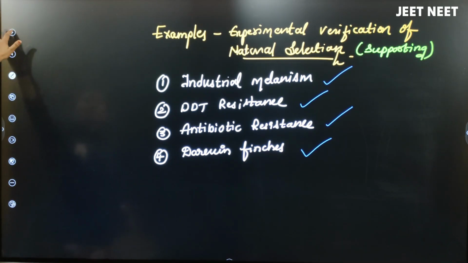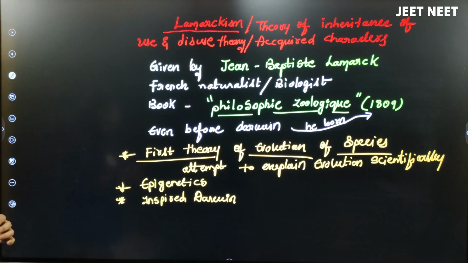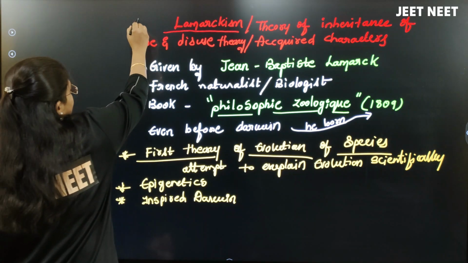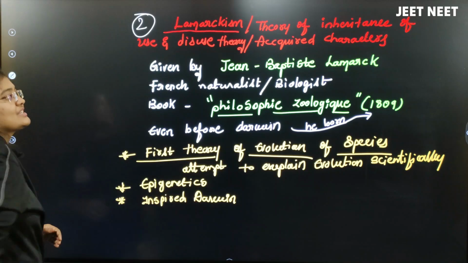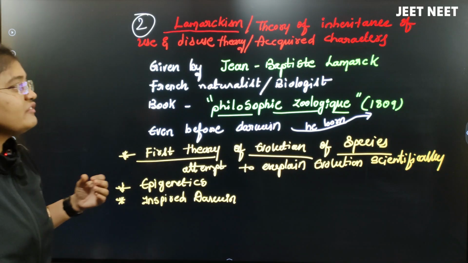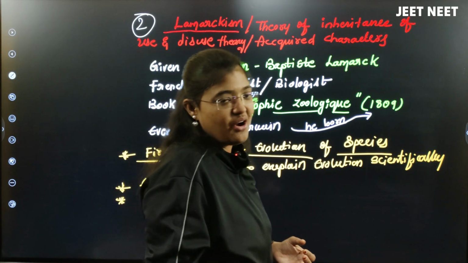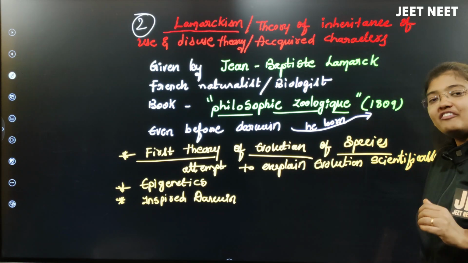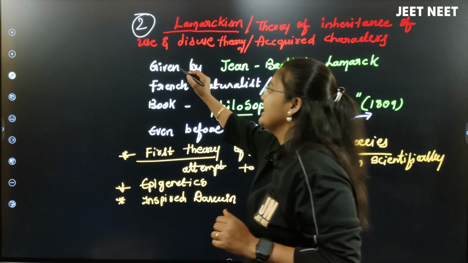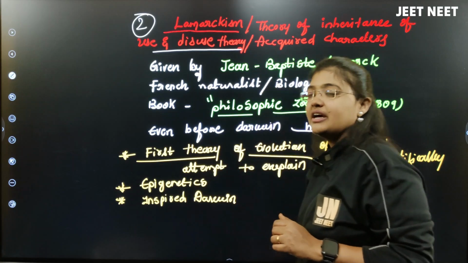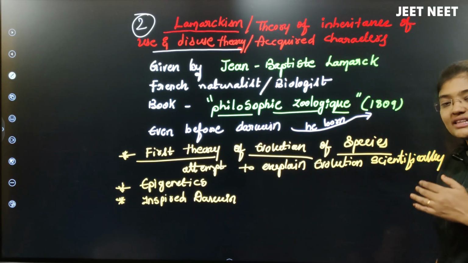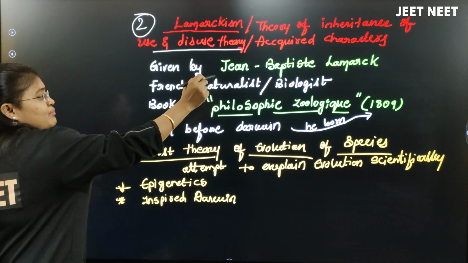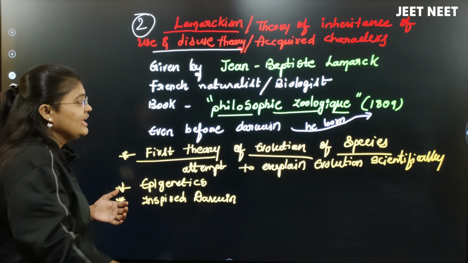Next, let me discuss the next theory called Lamarckism. The second theory which we are going to discuss is Lamarckism, which we can also call the theory of inheritance of acquired characters, or the use and disuse theory, right? This theory is given by the scientist Jean-Baptiste Lamarck, right?